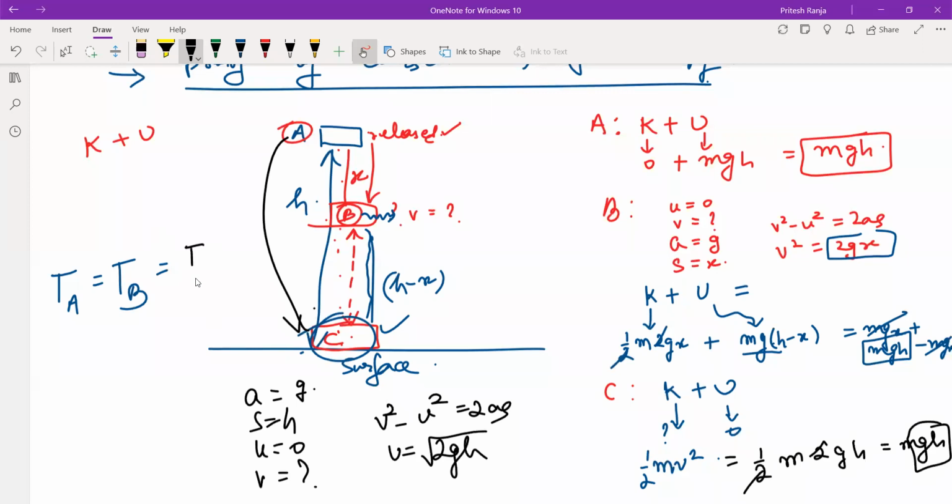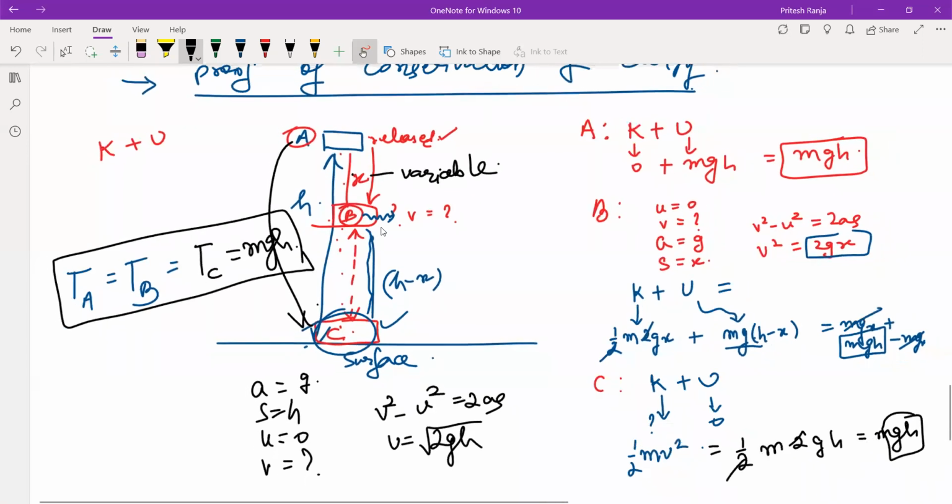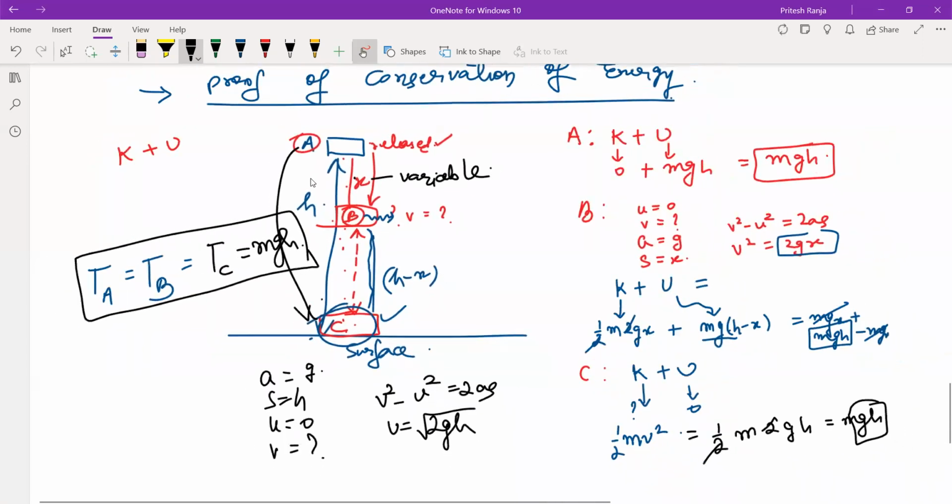So total energy at A is equal to the total energy at B and C, and they are all equal to mgh. So this confirms that whatever point we take, because here x is a variable that we have considered, so whatever point we take, the total energy remains conserved. So this is the complete proof for conservation of energy. So all can write down this one.